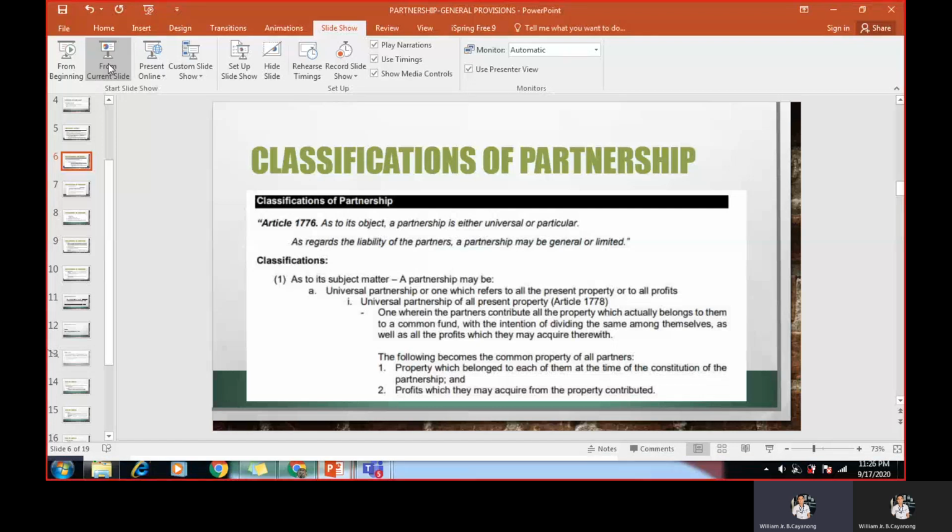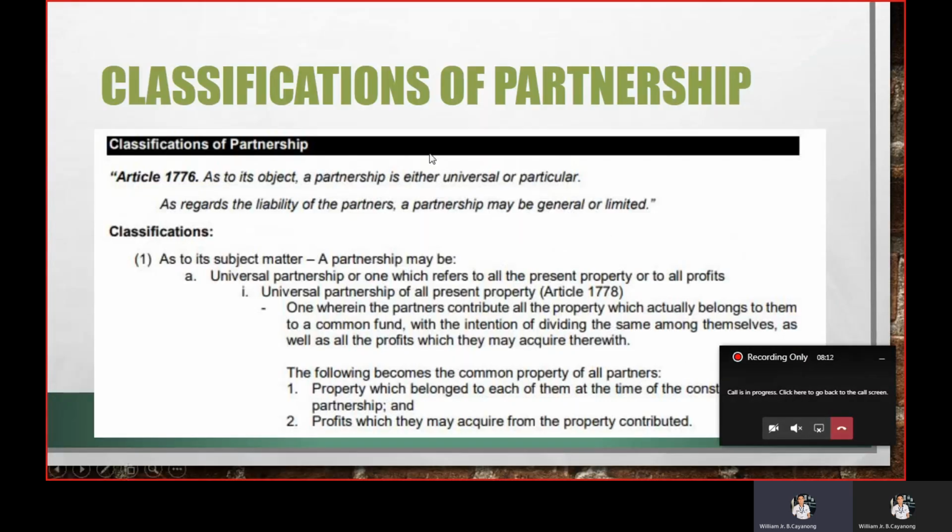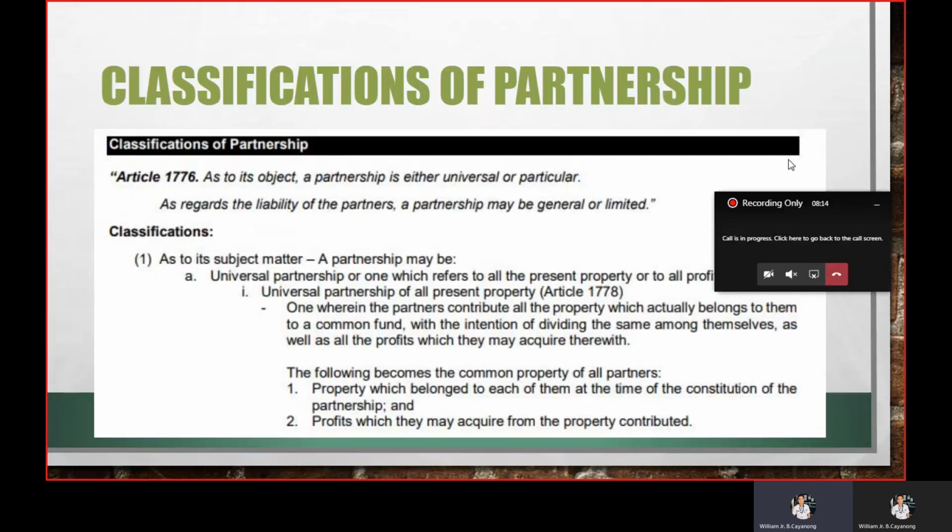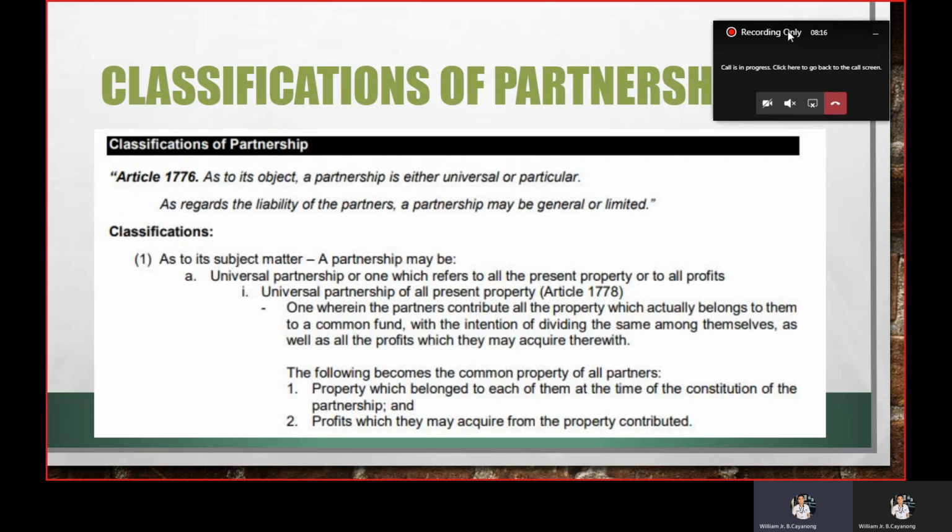Classification of partnership. If we are going to classify partnership as to its subject matter, it could be a universal partnership. This universal partnership has two types. It could either be all present property or all profits. Now let us have first the all present property.